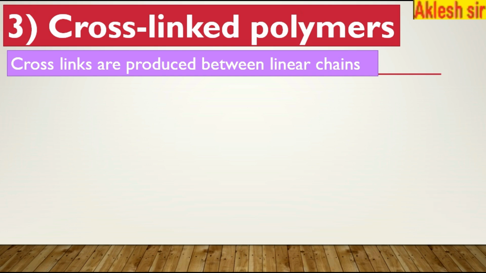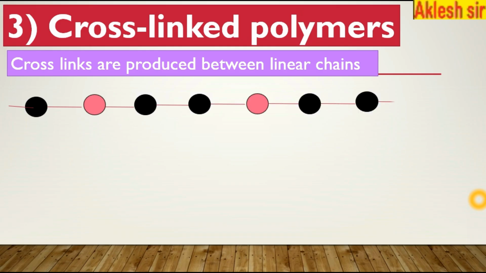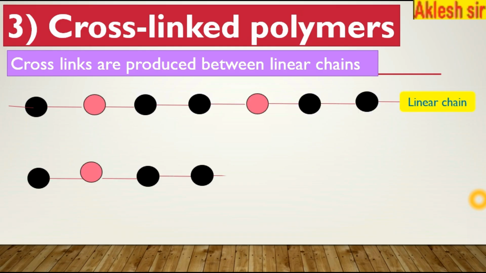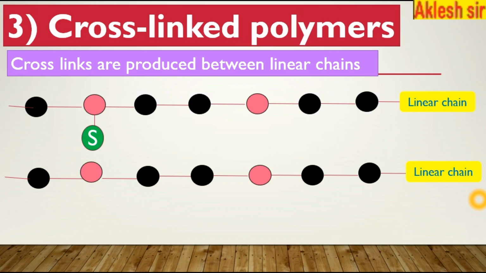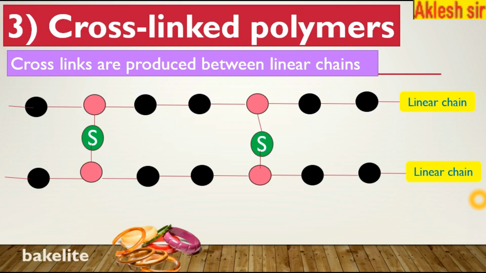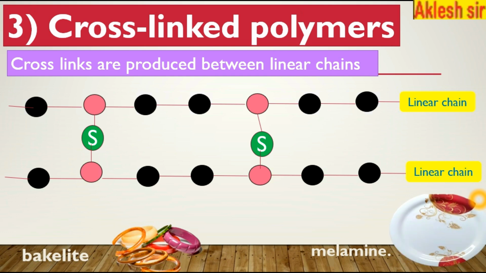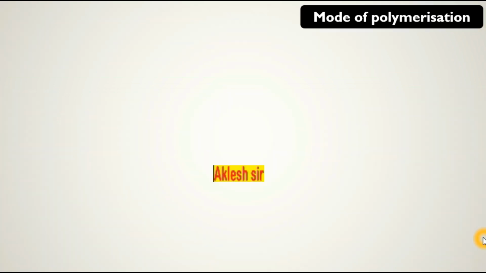Next is cross-link polymer. Cross-link polymers are formed between two linear polymers. This is one linear polymer, and this is another linear polymer. These two linear polymers are joined together by some atom. Here the atom which is used is sulfur. The sulfur is attaching the two linear polymers and forms a cross-linked polymer. Examples are bakelite, and another example is melamine, which is an unbreakable dish plate.